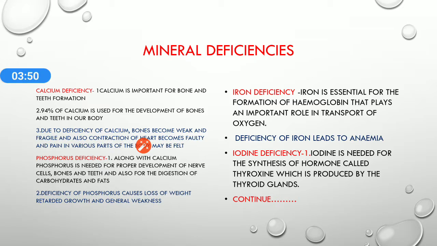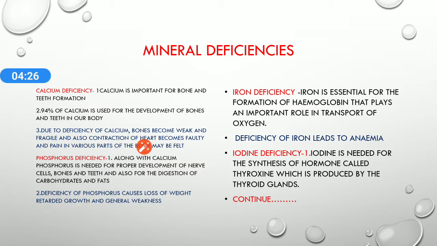So its deficiency in the diet leads to faulty contraction of the heart, and crampy pain may be felt in various parts of the body, particularly in the large muscles of the legs. So, tooth decay and general irritability are the symptoms of its deficiency.